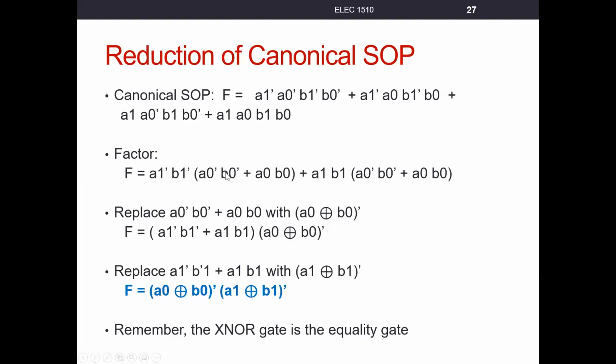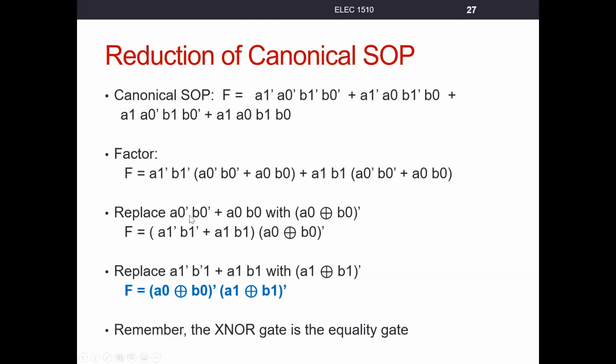So if you look at this, this matches the pattern of an XNOR gate, right? It just is then the 0 bits being XNORed together. And remember, we said XNOR is the equality gate. And if you look at it, this is basically a 1-bit equality comparator, right? Both of these bits are A0 and B0. We're going to use the XNOR gate, which we said was an equality circuit. That was the circuit for our 1-bit equality comparator.